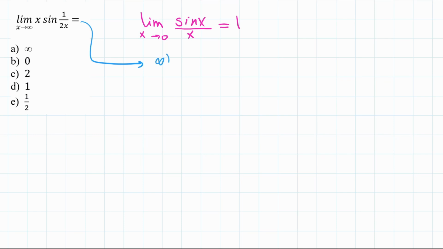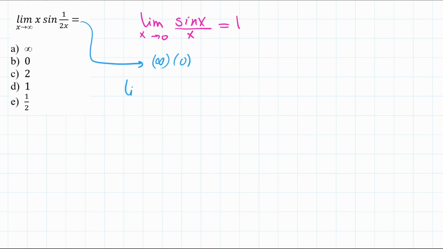infinity for x multiplied by sine of 1 over 2 times infinity, which is 0, and the sine of 0 is going to be 0. So this is just as bad as 0 over 0 or infinity over infinity. It is just indeterminate. So we really need to make some rearrangement of this expression.